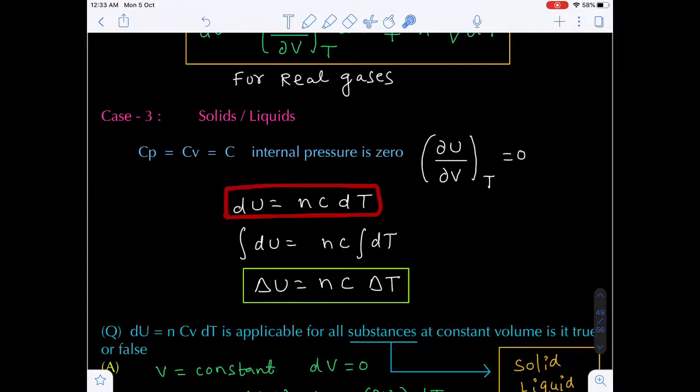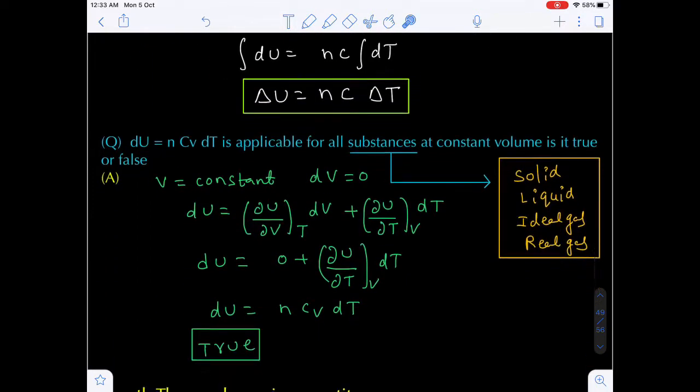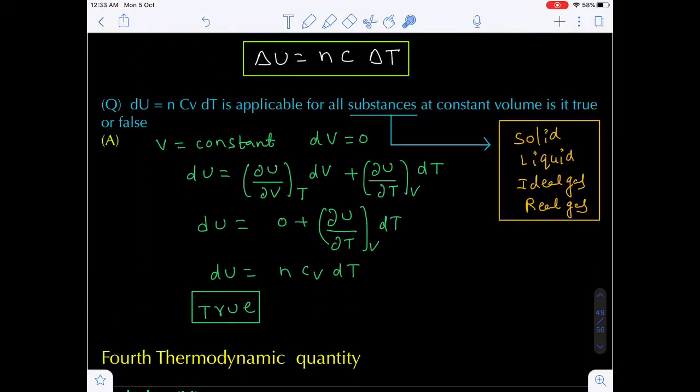Now dU is equal to nCv dT. It is a differential form. If you integrate, you will get the final one. dU is equal to nC dT. Instead of Cv, I am writing only C because it is solid or liquid. We should not write Cp or Cv, we can only write C. Are you getting my point?